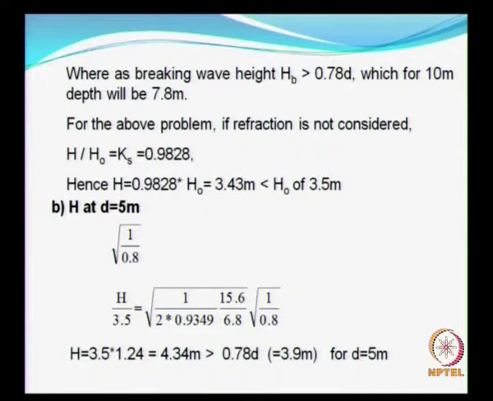Now the next subdivision in the same problem is the wave height in a water depth of 5 meters, where it is said that the ratio of B naught to B is 1 by 0.8. It is said 20% reduction. Is that clear? So that is what I explained in the beginning of the problem. So now you calculate this, this is your shoaling coefficient, and this is your refraction coefficient. Now you look at the value, it is something like 4.34 meters.